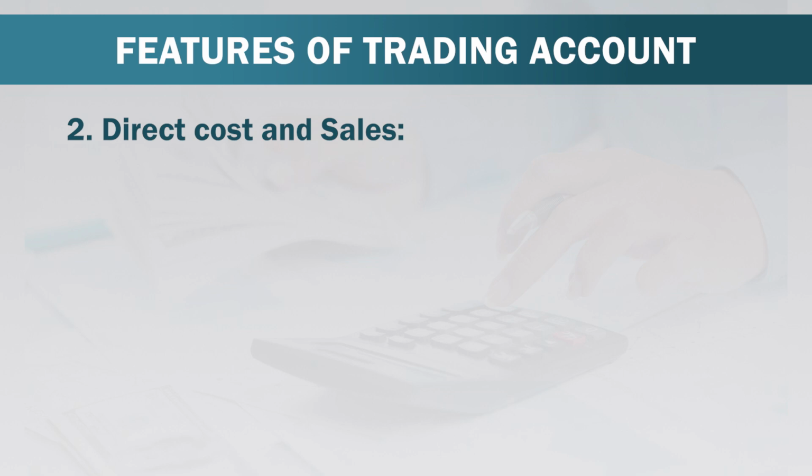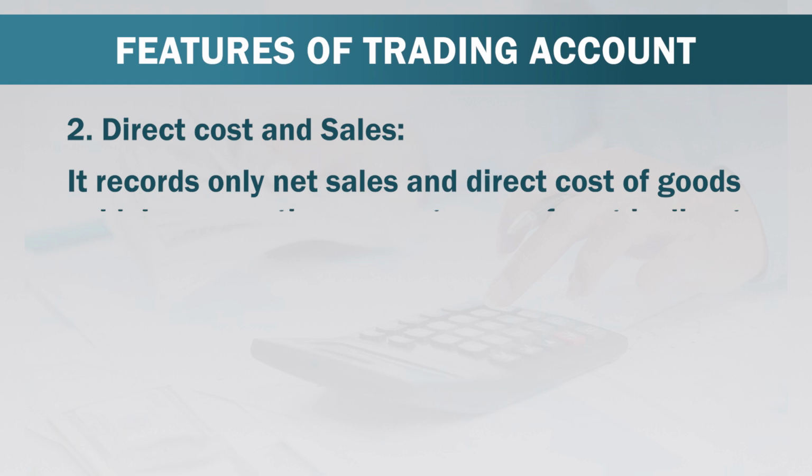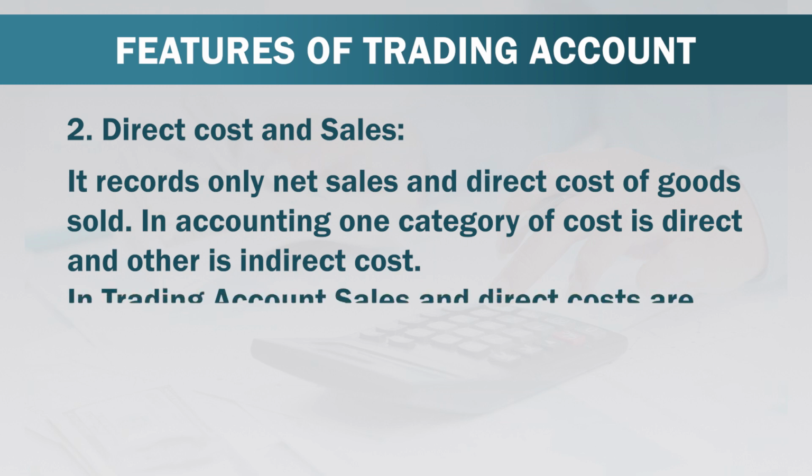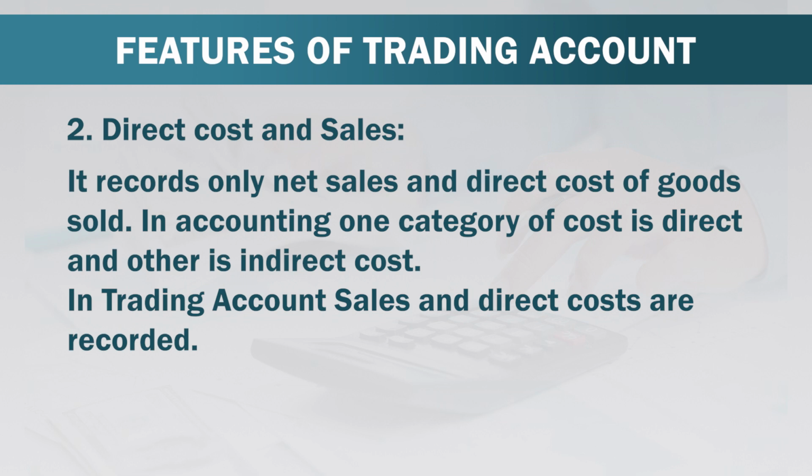Second is direct cost and sales. It records only net sales and direct cost of goods sold. In accounting, one category of cost is direct and another is indirect cost. In trading account, sales and direct costs are recorded.